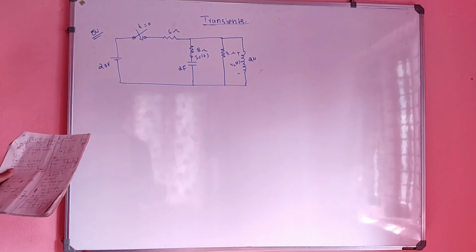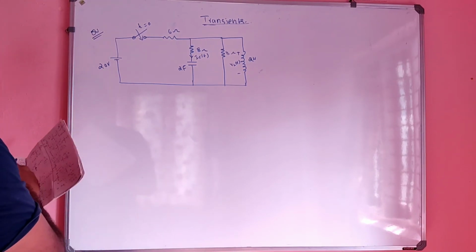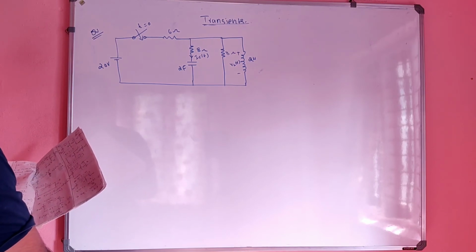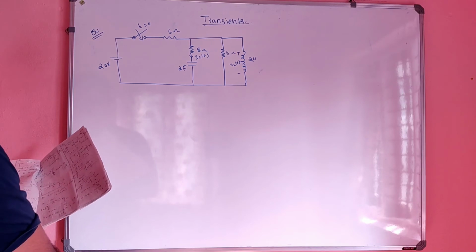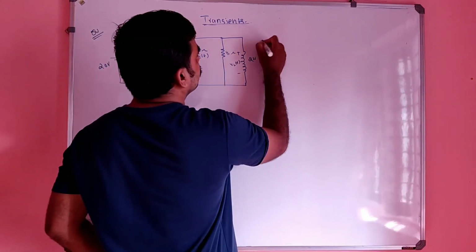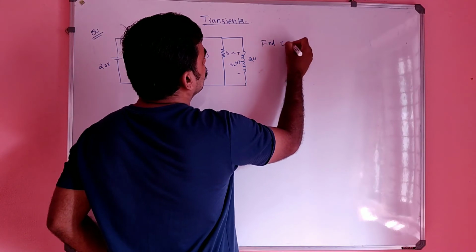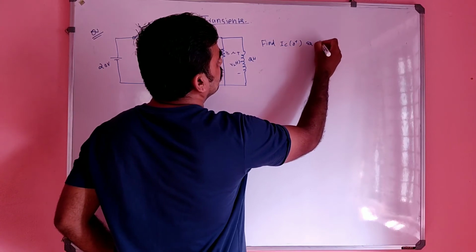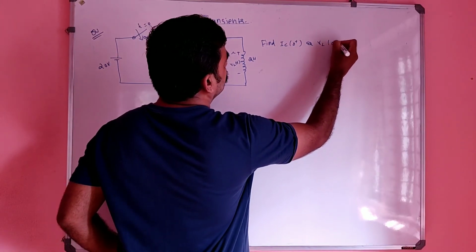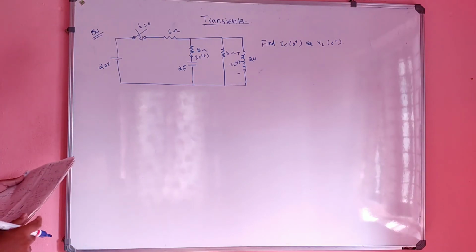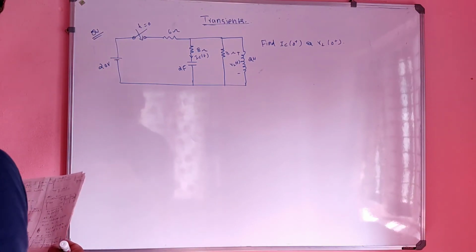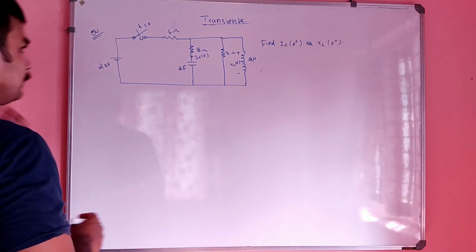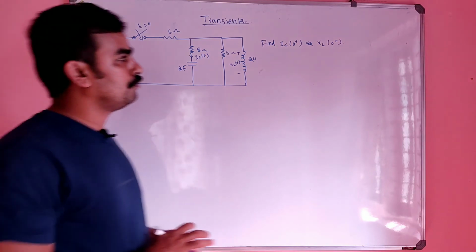Draw this figure and we have to find IC of 0 plus and VL of 0 plus. Find IC of 0 plus and VL of 0 plus.